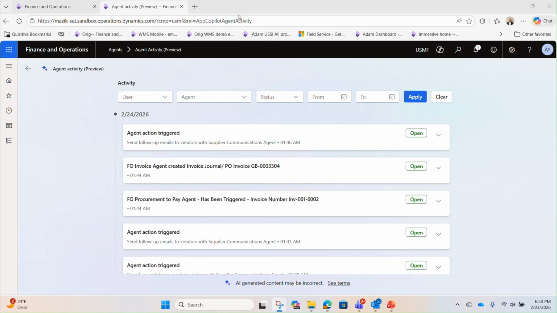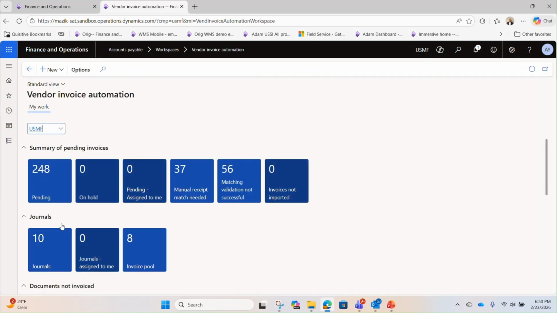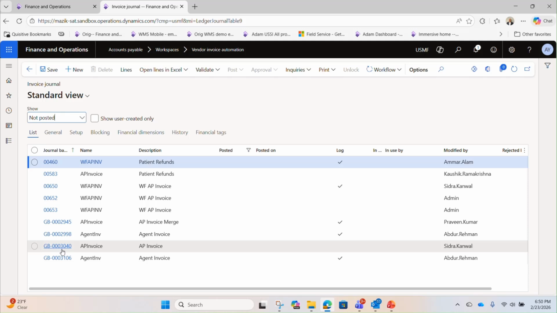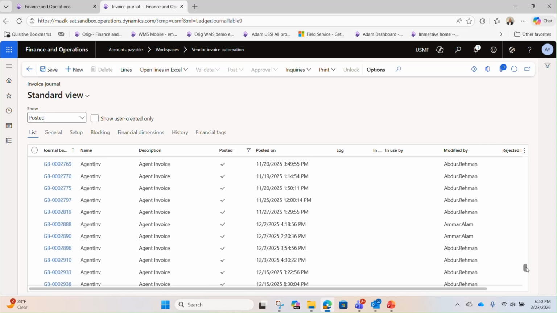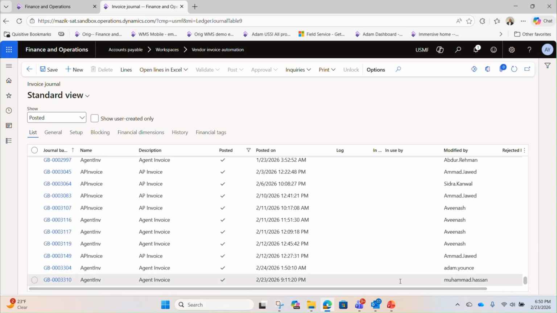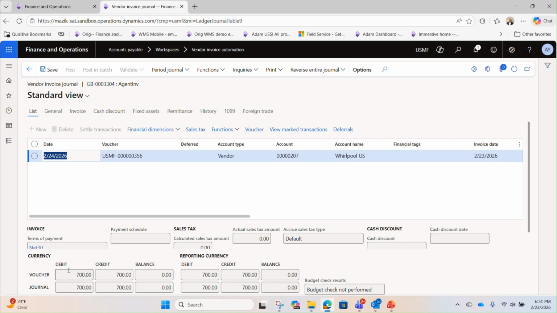Well, wait a minute. Earlier we didn't see it successfully processed. So let's go back to the activity and let's view what's going on. In here, I still have the 10 journals, but I do not have my 3304. But if I go to my posted, I will now notice as I scroll down that batch number 3304 has been posted with invoice number 2. So the reason why there was a delay is because I had multiple agents, one agent doing a very specific process, and then a delay, and then it passes it off to the next agent to do the work.